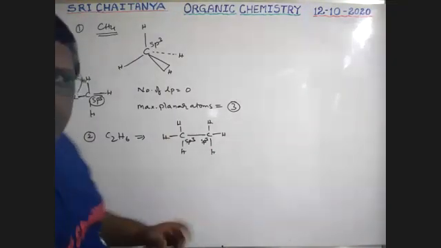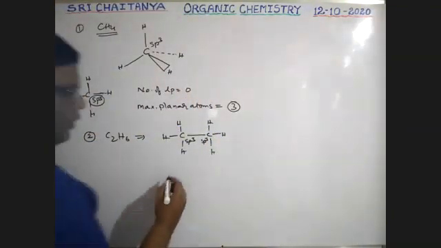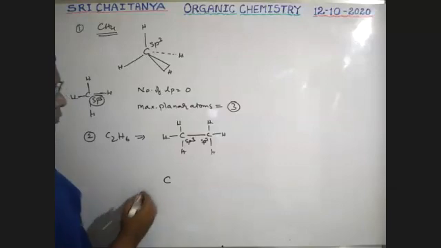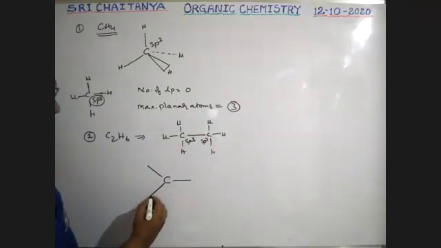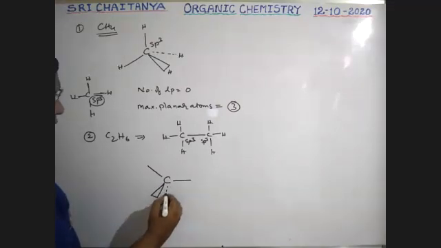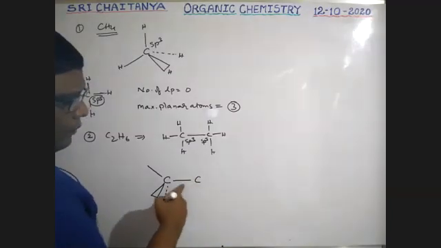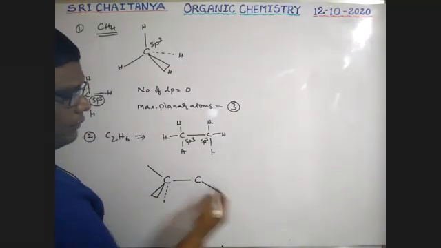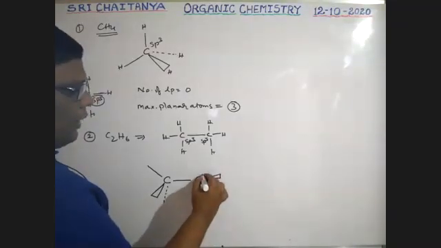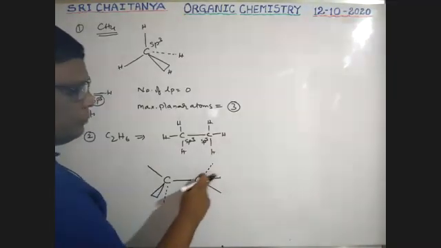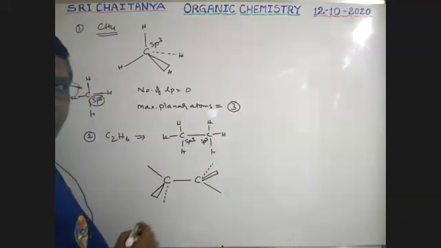If sp3 is there, the structure should be tetrahedral. See here, this is carbon, boys. It has 2 planar bonds, 1 outside the plane and 1 inside the plane. Next, for this carbon, 1 planar bond, another planar bond, 1 outside the plane and 1 inside the plane.